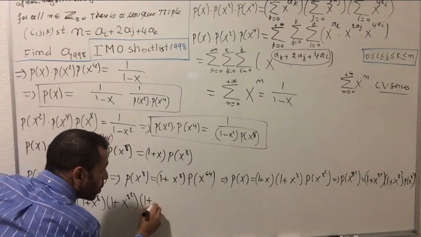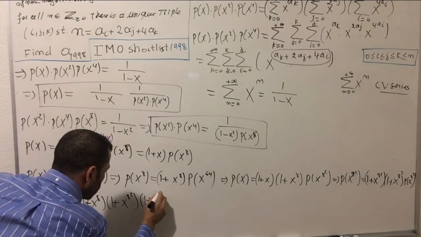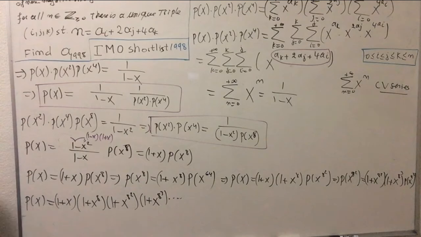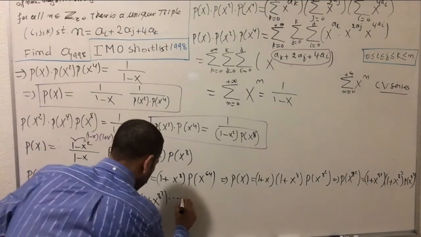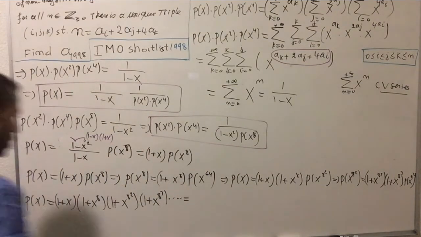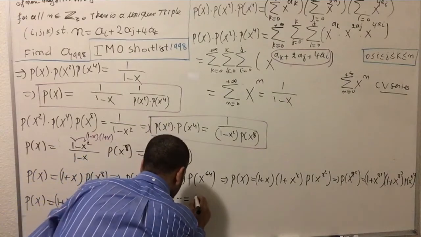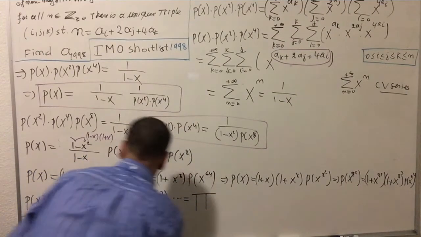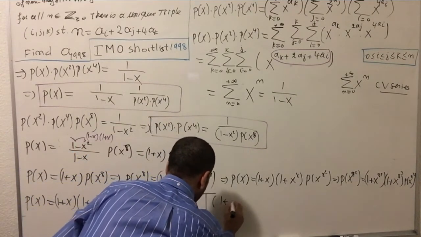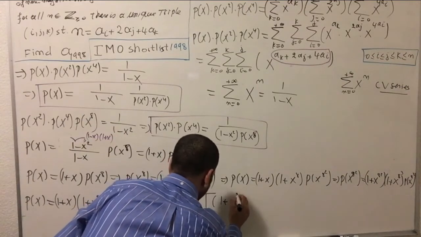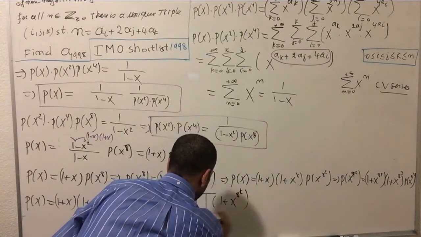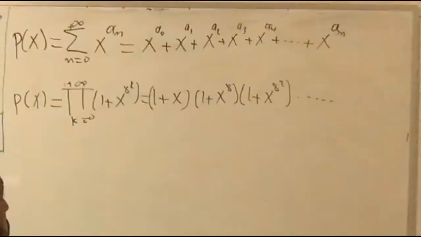Multiplied by 1 plus x to the 8 to the 3 and so on, okay? Now I will have nice products here. I will have a product of 1 plus x to the 8 to the k, k goes from 0 to plus infinity.